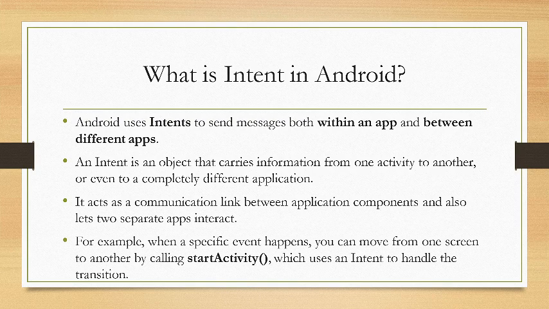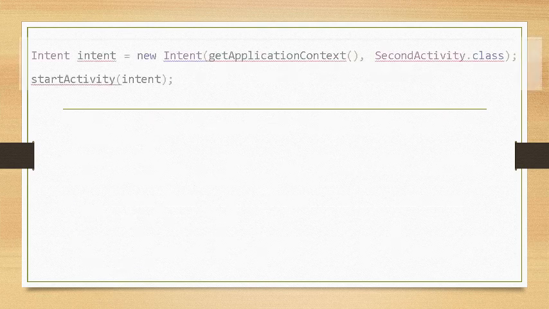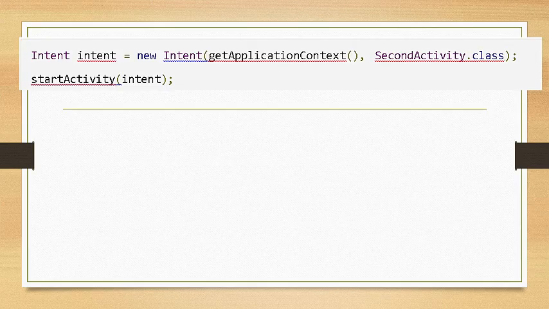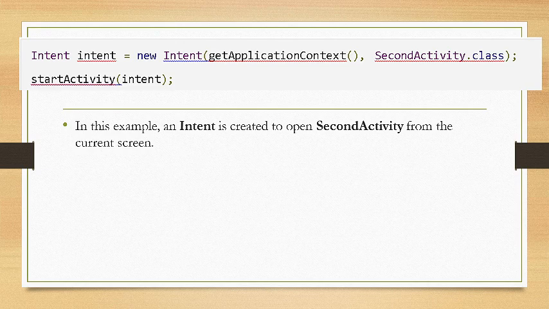For example, when a specific event happens, you can move from one screen to another by calling the start activity method, which uses an intent to handle the transition. So this one is an example of the intent. An intent is created to open a second activity from the current screen.